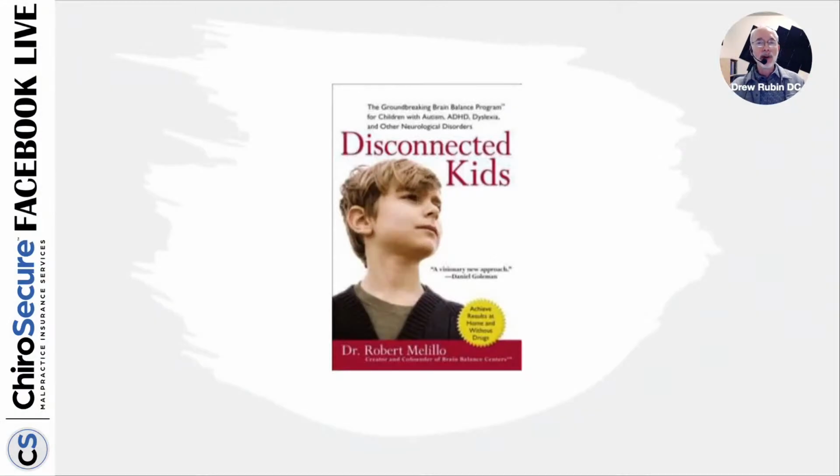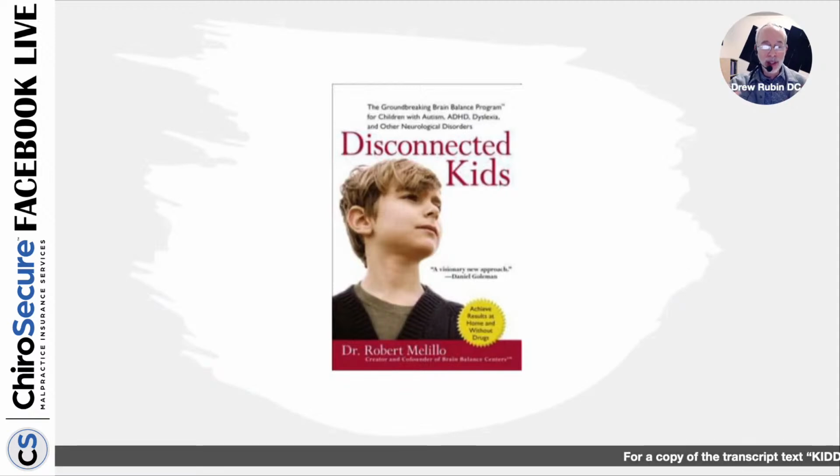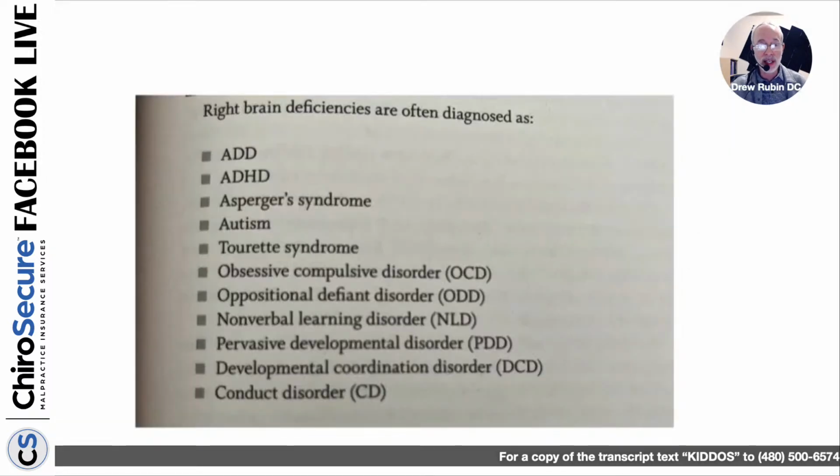I always have to give deference to Dr. Robert Melillo, who has been one of my teachers and mentors over the years regarding kids with neurodevelopmental and neurobehavioral issues. This book, when I first read it back in maybe 2008, 2009, shifted everything. After this book, I went to two of his seminar series, and it completely blew away how I work with kiddos. I recommend this book very highly if you want to study this kind of stuff. The third edition just came out.